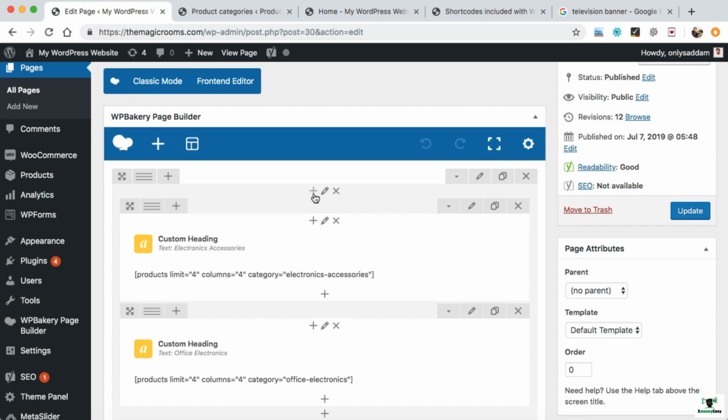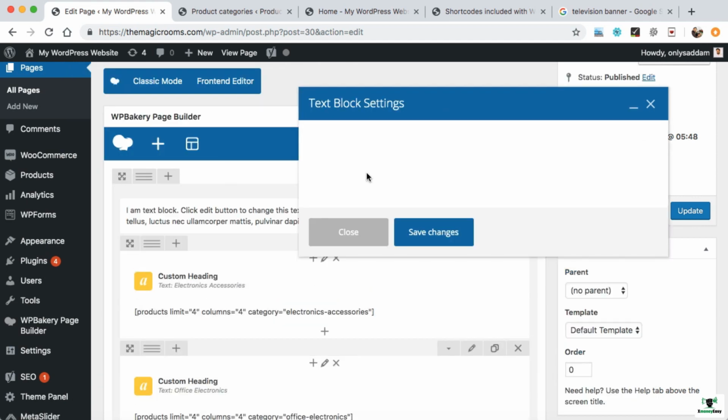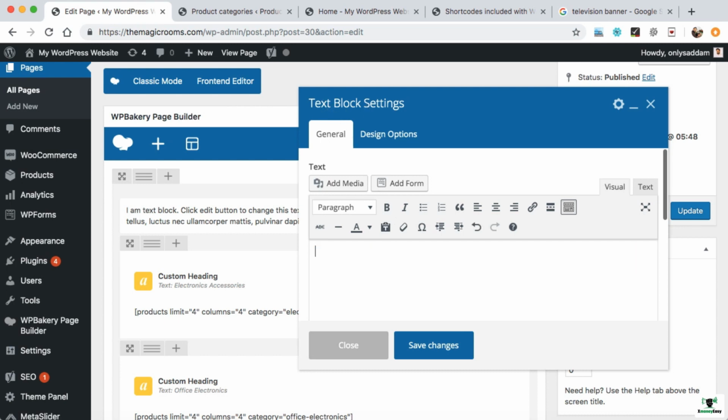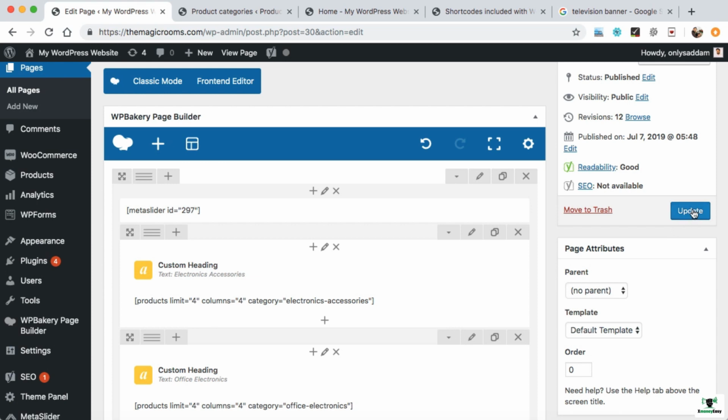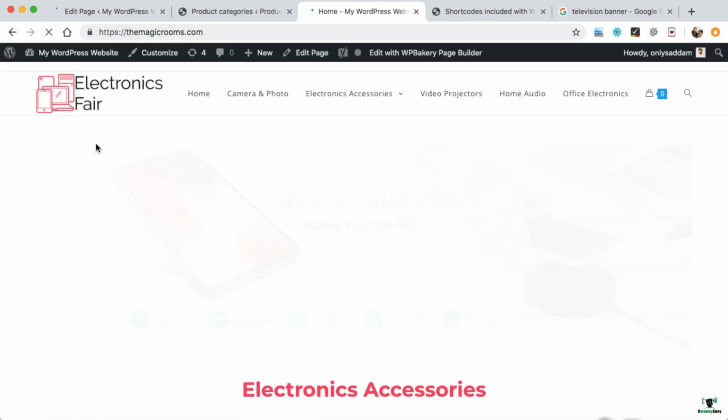So click on this outer plus and now text block. Remember, whenever you will be pasting any shortcode, then you have to paste that shortcode into the text block widget. We can simply delete the demo text from here and let's paste the meta slider shortcode. Save changes. At last we can update. Now let's go ahead and refresh our home page once again. So I'm just clicking on the logo.